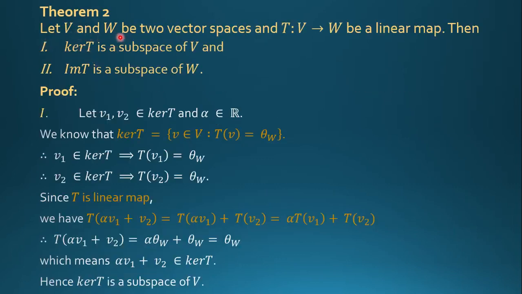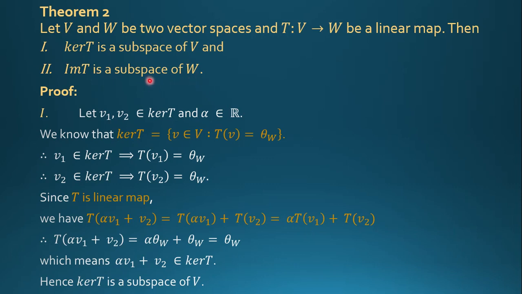Let V and W be two vector spaces and T from V to W be a linear map. Then first, kernel of T is a subspace of V and image of T is a subspace of W.